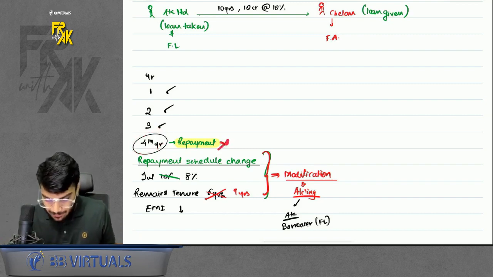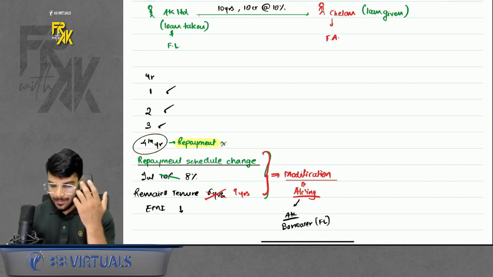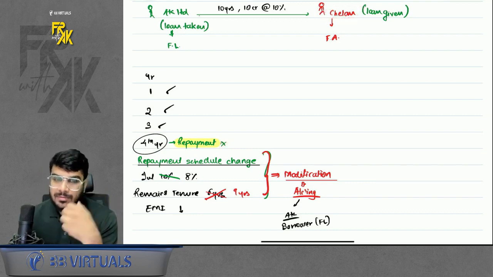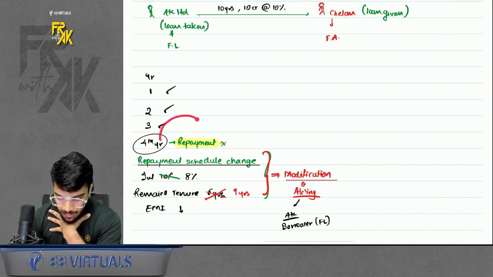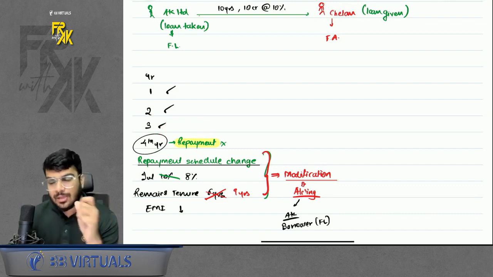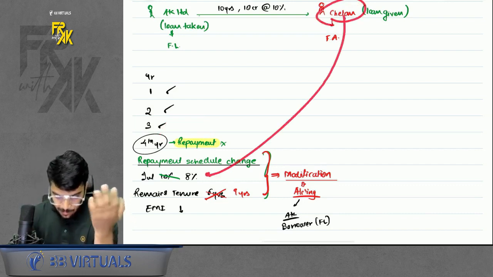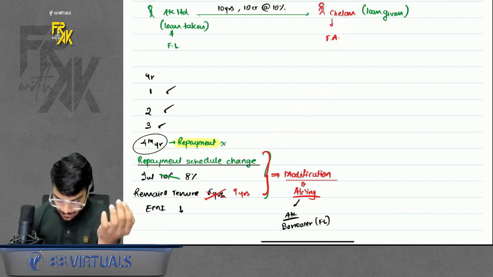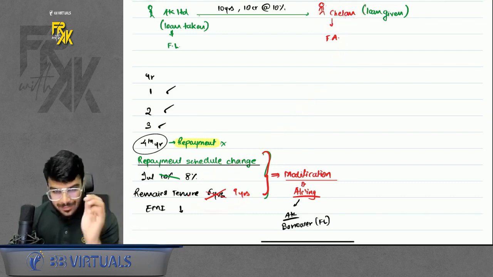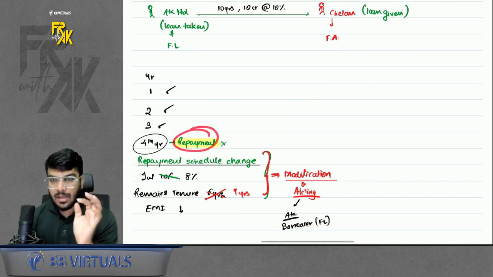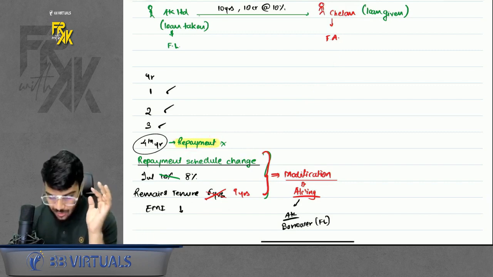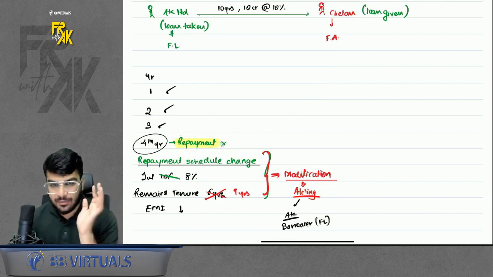So when I don't make the repayment, I request my dear Chetan that I'm really very sorry, I won't be able to make the repayment for this year. So please change the repayment schedule for me. So either Chetan will help me by reducing the interest rate, or he will help me by changing the tenure. That means your original terms are not holding true now because I have made a default. I have made a repayment default, right?